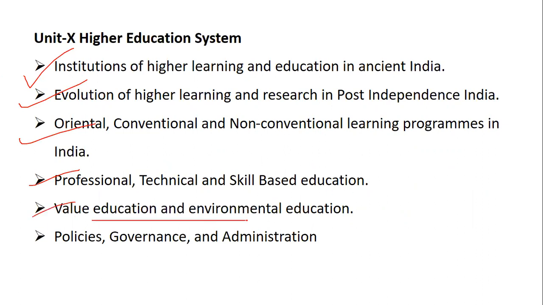Value education I'm doing today, and the policies, governance, and administration with respect to current affairs, I did on Monday. So basically, all these 6 days we have focused on this unit. If you want to go with a quick revision, you can go. In case you have not watched those videos, you can watch them, and you can revise and recall this unit for your upcoming examination.